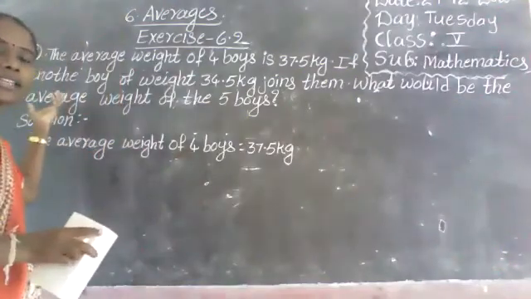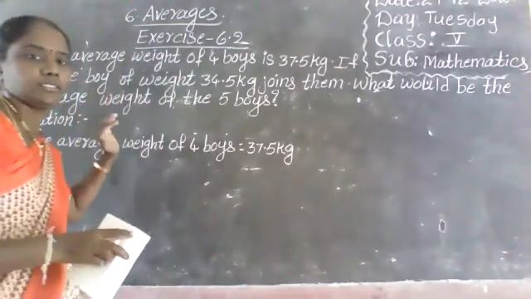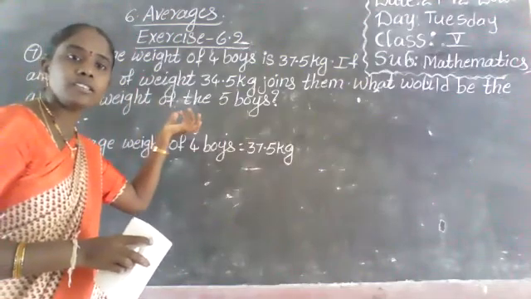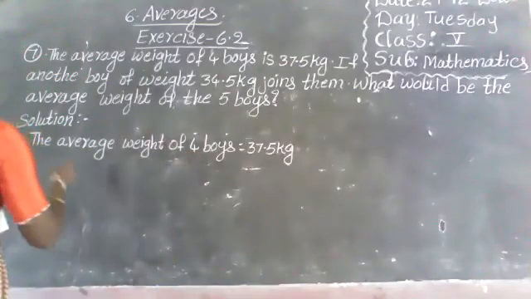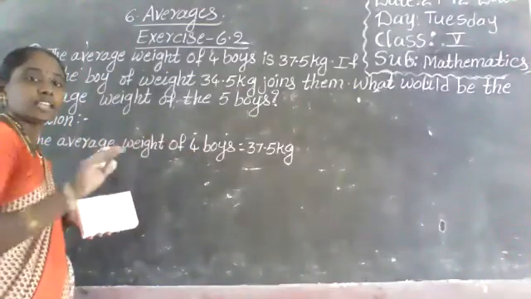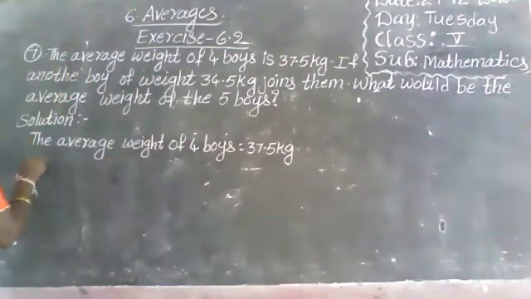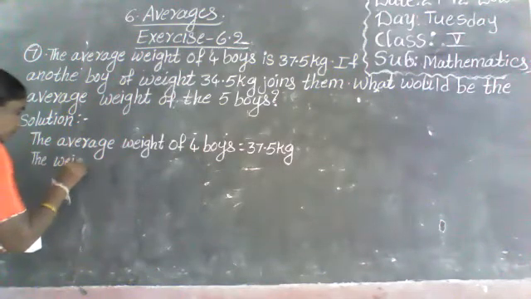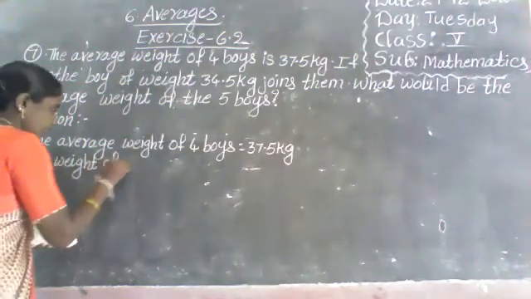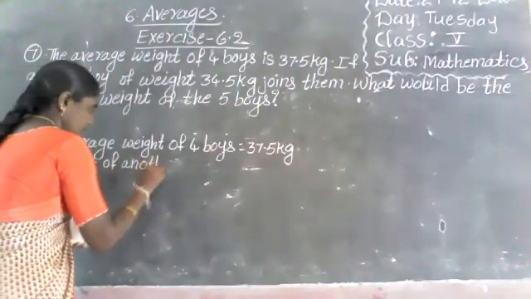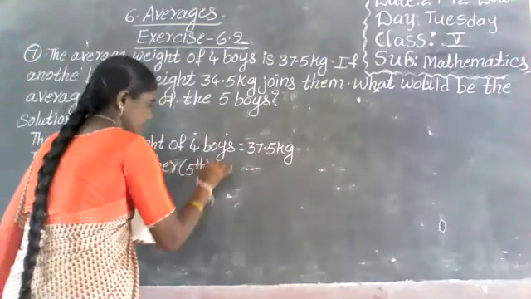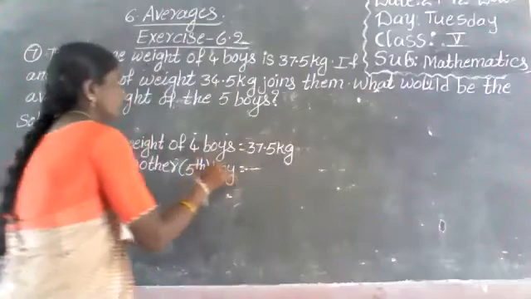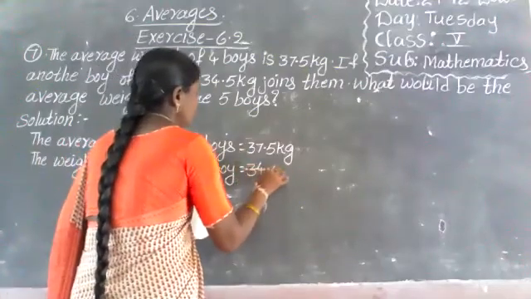Next, another boy is added here. Another boy's weight is also given. That another boy is the fifth boy. The fifth boy's weight is given, not average. Only weight is given. The weight of another boy, another means fifth, 34.5.